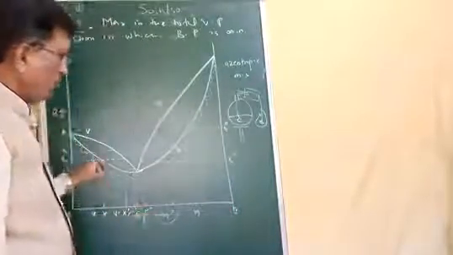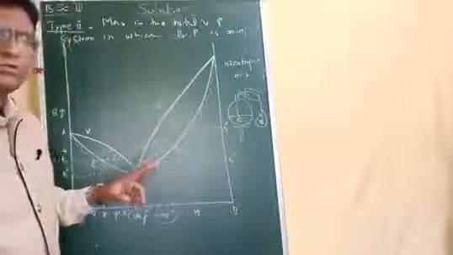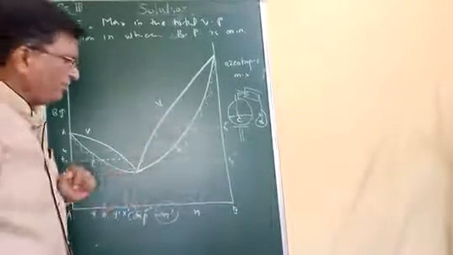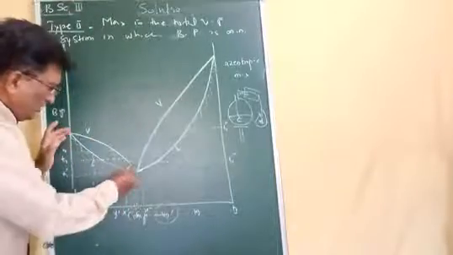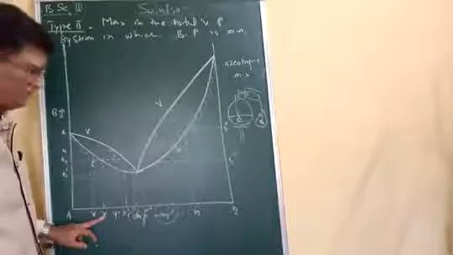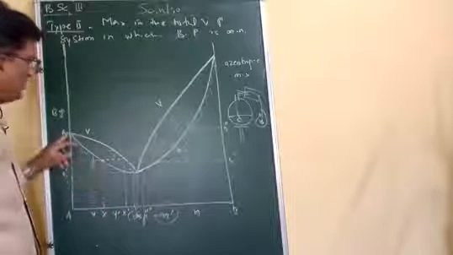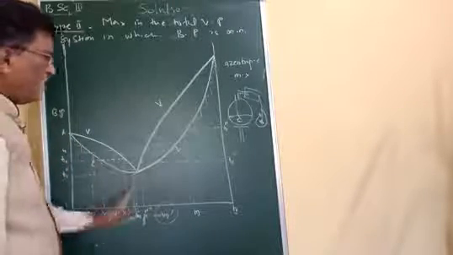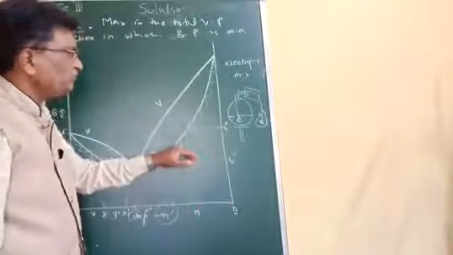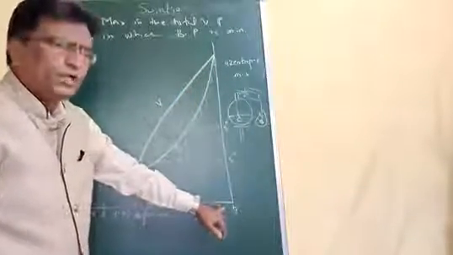Okay. Now, if you want to separate these two, if you want perfect separation, then what will happen? We have to perform fractional distillation of this side. If we consider any composition of this side and perform fractional distillation, then the condensate will have the azeotropic mixture and the residual solution will be the pure component A. And if we distill any composition of this side, then the condensate will have the azeotropic mixture and the final residual solution will be pure component B.